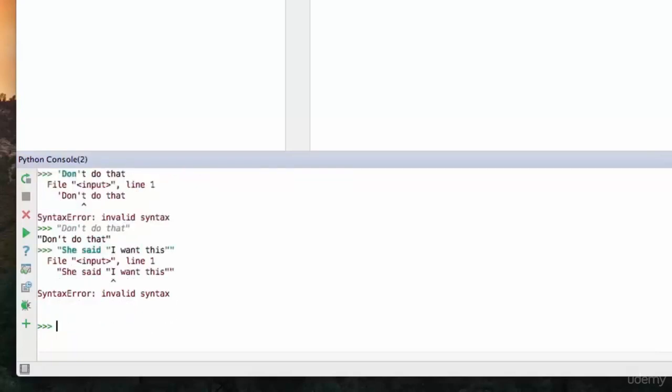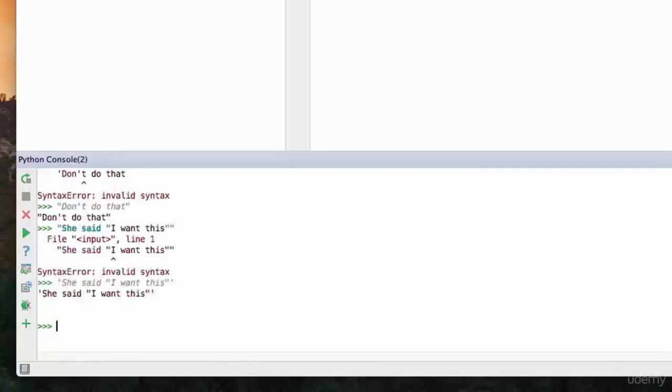Again, it's going to freak out because what it thinks that we're trying to do is start a string, say she said, then end the string, and then it's going to freak out over all this because it doesn't realize that this is part of that string because we've explicitly told it to end that string here. So what you would do in this instance is just wrap the entire string in single quotations. So she said, I want this. And as you can see, it's going to print it out correctly.